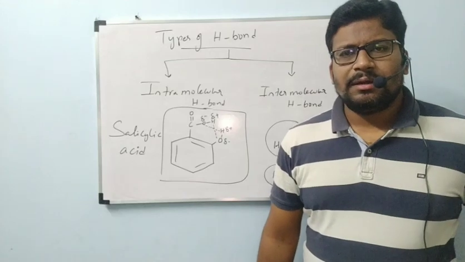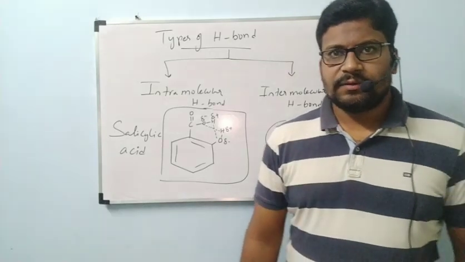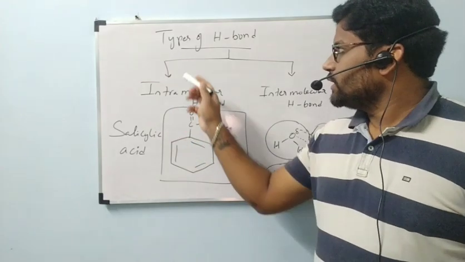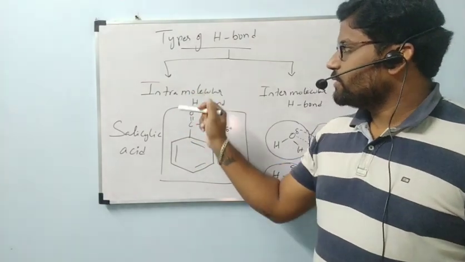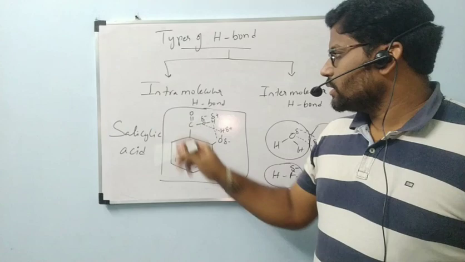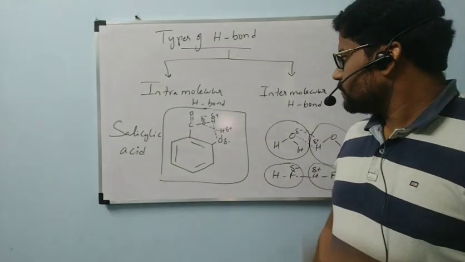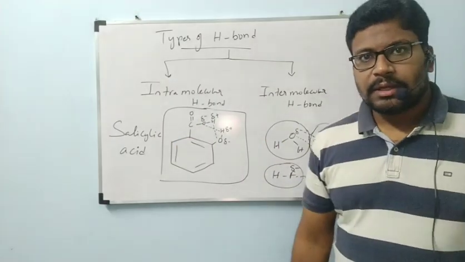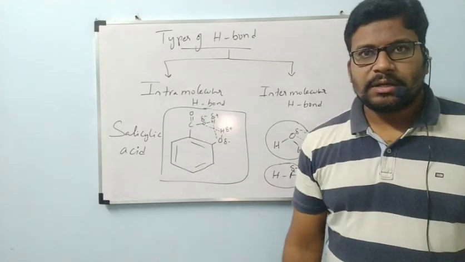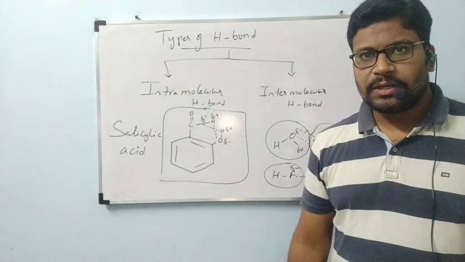Good afternoon, students. In the previous class, we have seen the types of hydrogen bond. Two types of hydrogen bond are there: intramolecular hydrogen bond and intermolecular hydrogen bond. What is meant by intramolecular hydrogen bond? I am just going to recall that one.